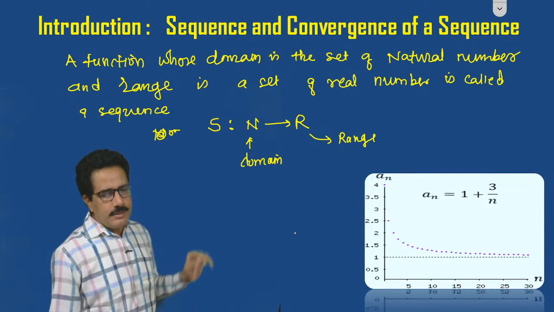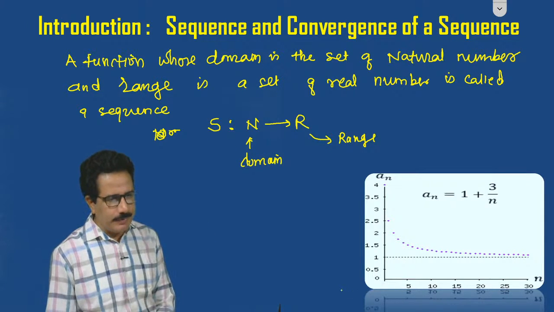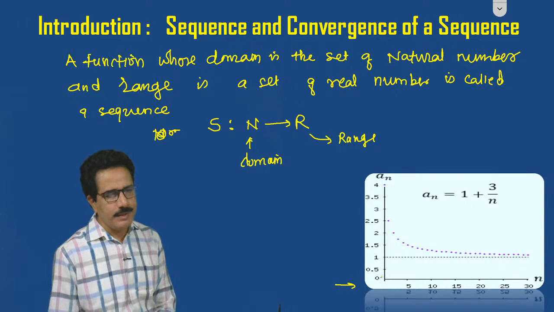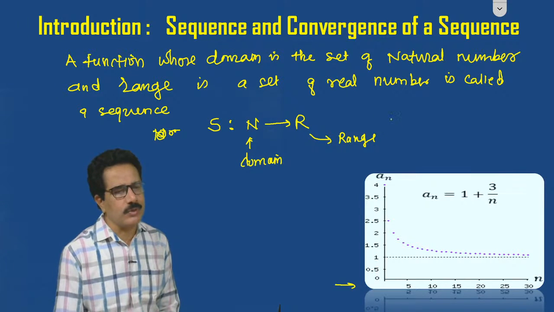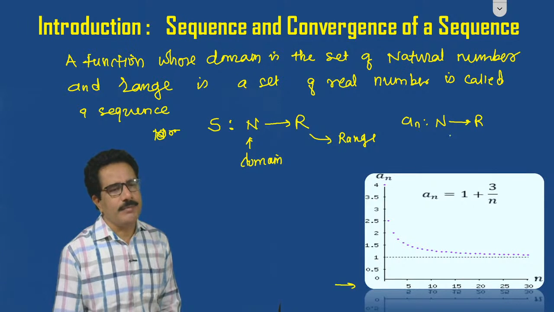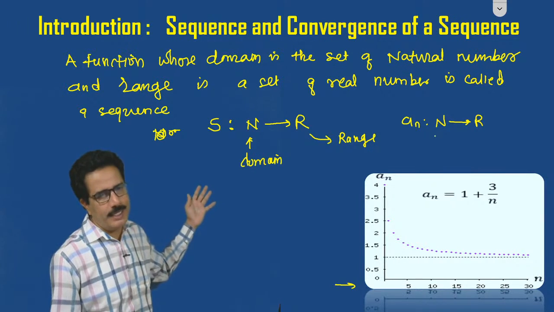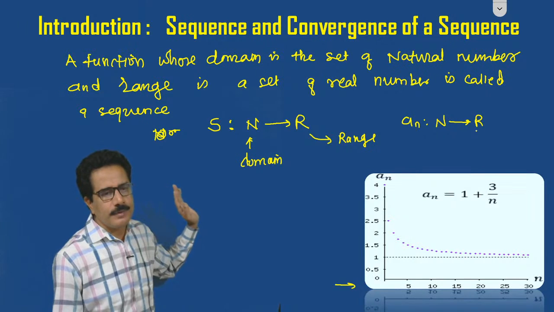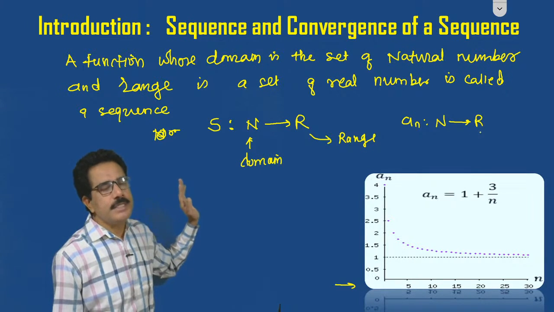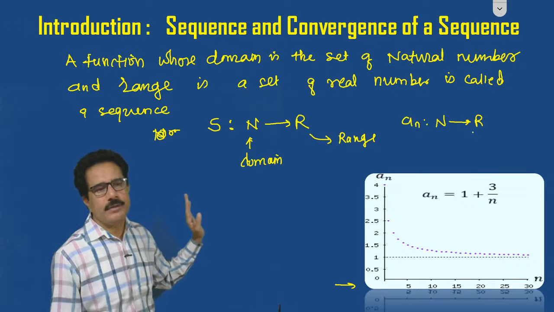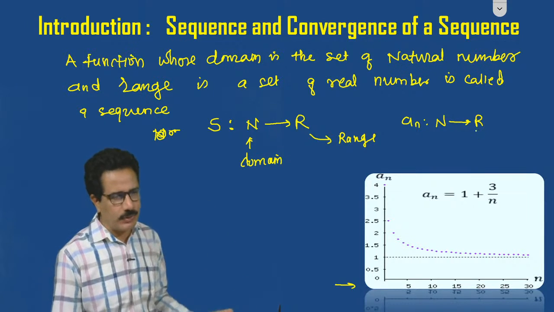See here, on the x-axis we have considered the domain, and this is the range, meaning the function. We can also denote it by a_n, from N to R, whose domain is the natural numbers and range is a set of real numbers, or a subset of real numbers, whatever it may be.